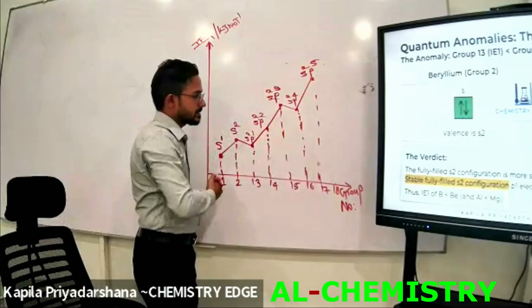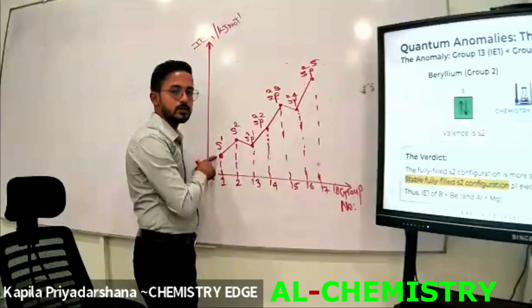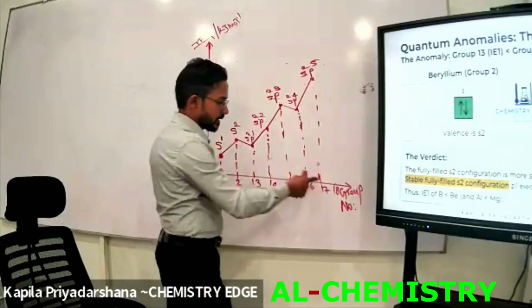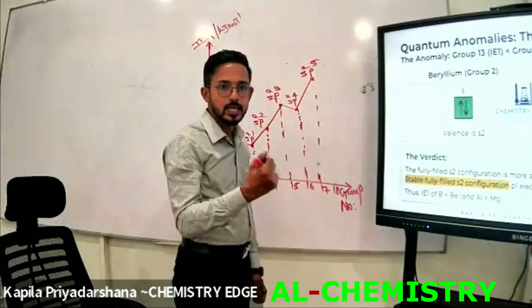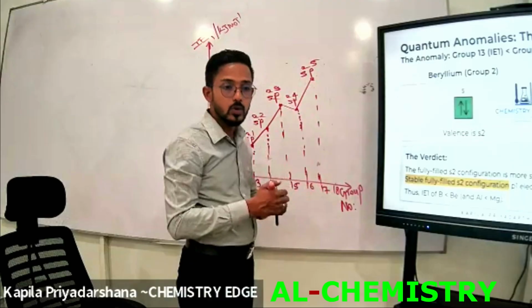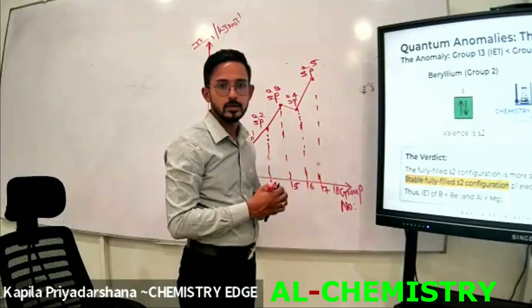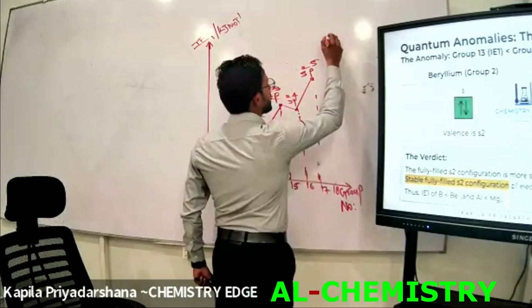When we consider the overall period from the first group to the 18th group, which group can obtain the most stable electron configuration? Group 18. The most stable electron configuration. The reason is